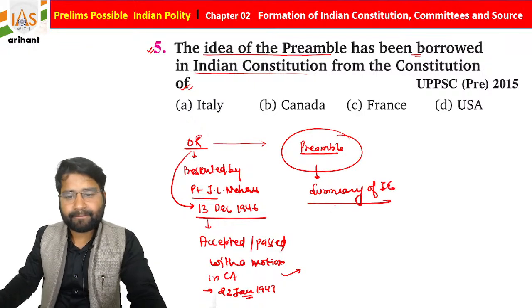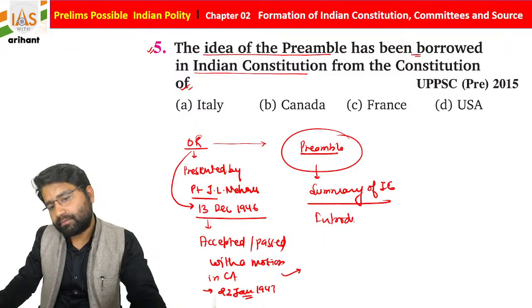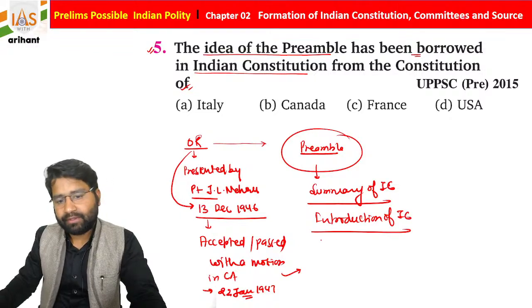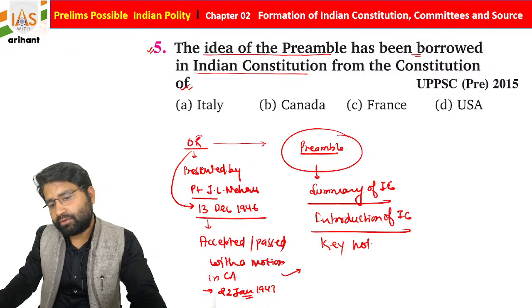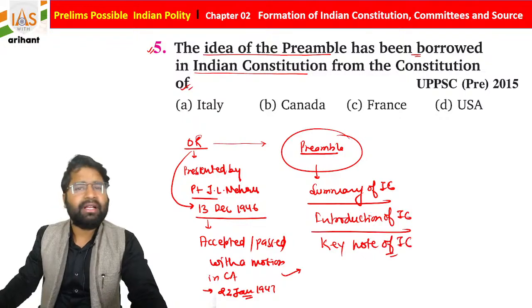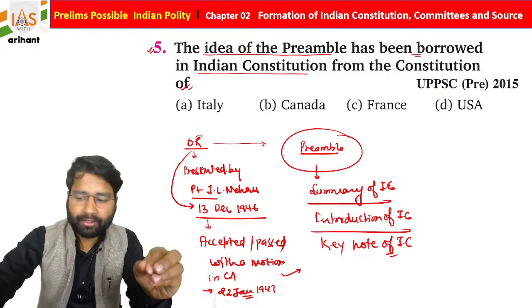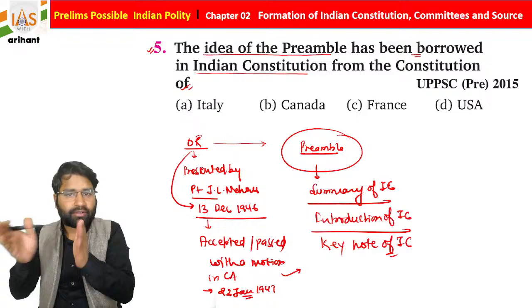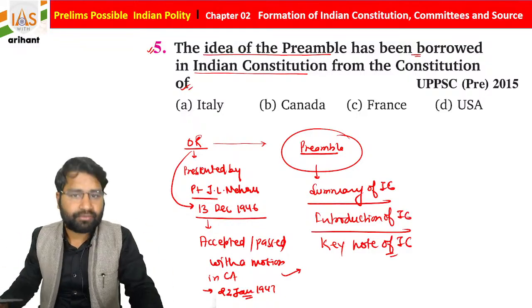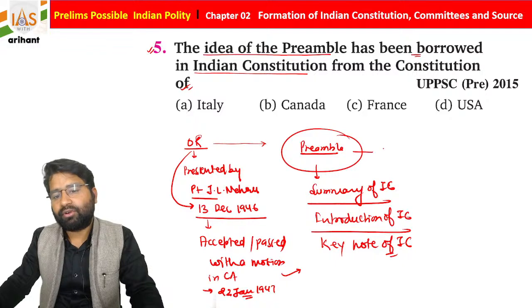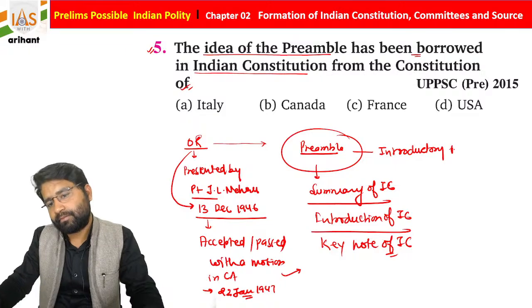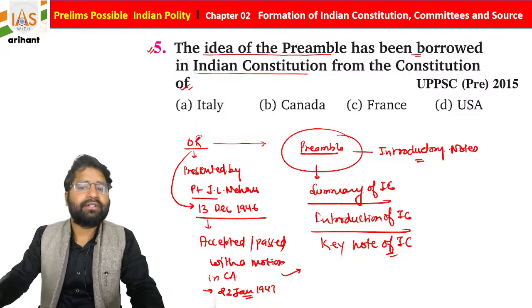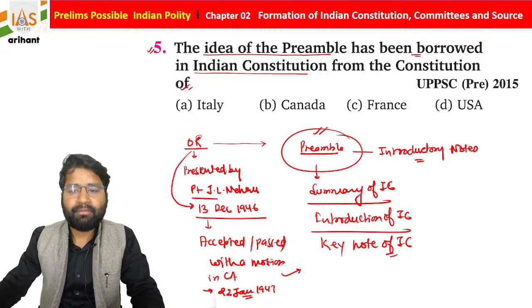It is also called introductory notes. So this preamble is derived from USA.